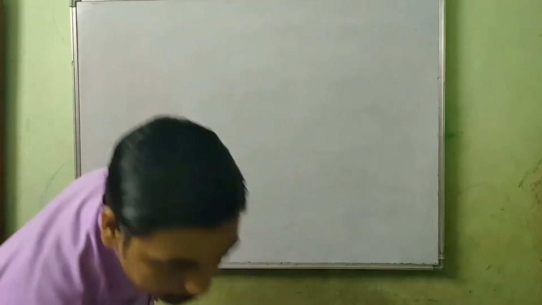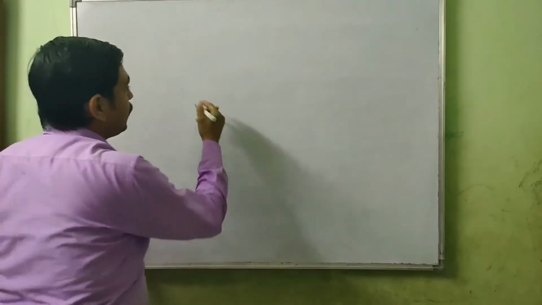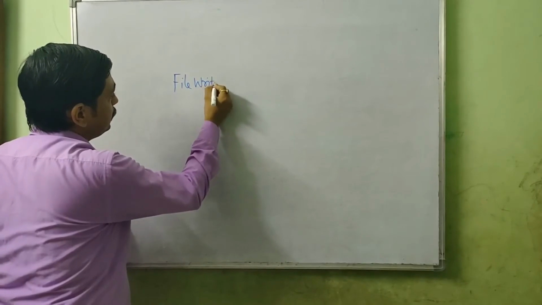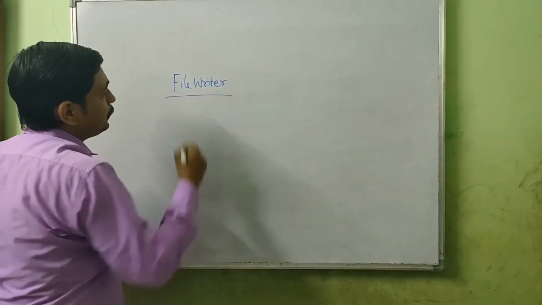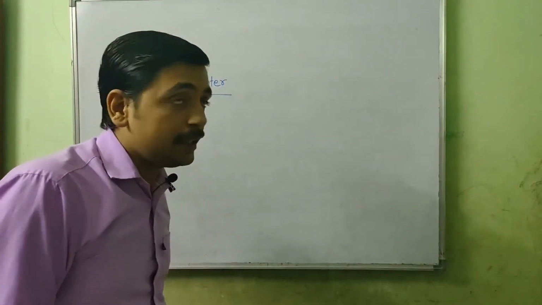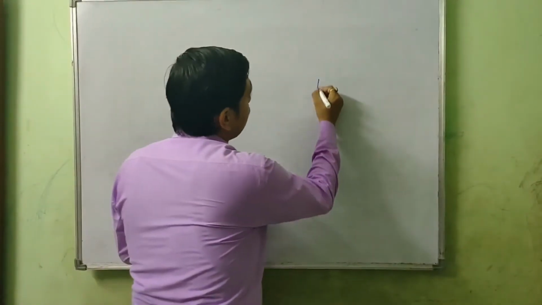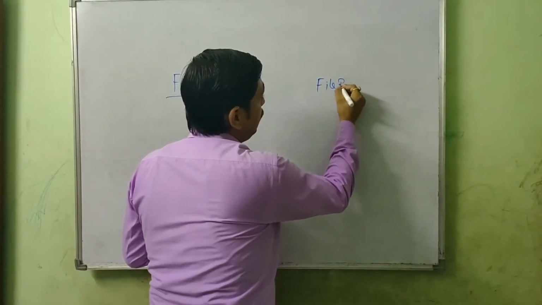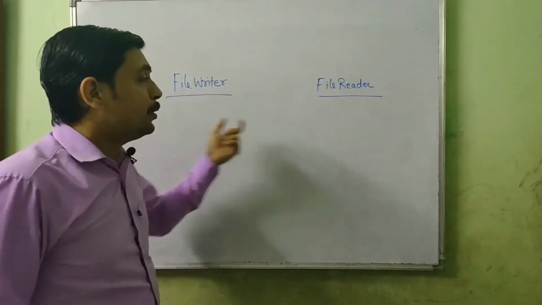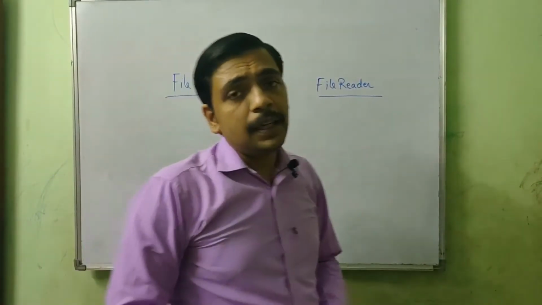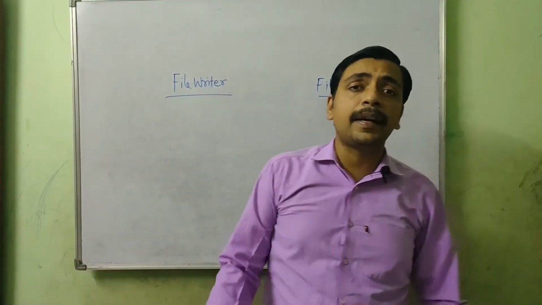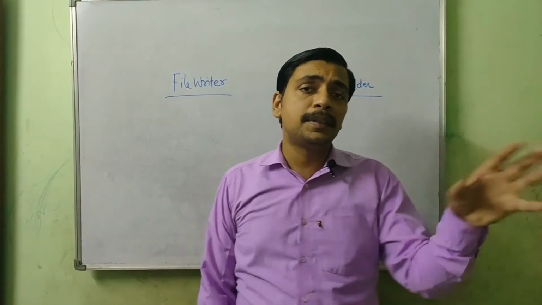Because we are going to write into a file, to save something in a file, there is a class available in Java known as FileWriter. We will take help of this class whenever we are going to write something in a file. Similarly, there is a class available to read from a file and the class name is FileReader. Both these classes have some methods to read from the file or write into the file, but the way of reading and writing is very lengthy because it deals with a single character at a time.